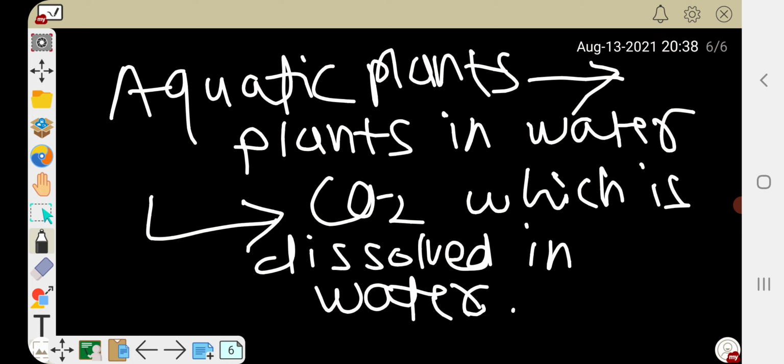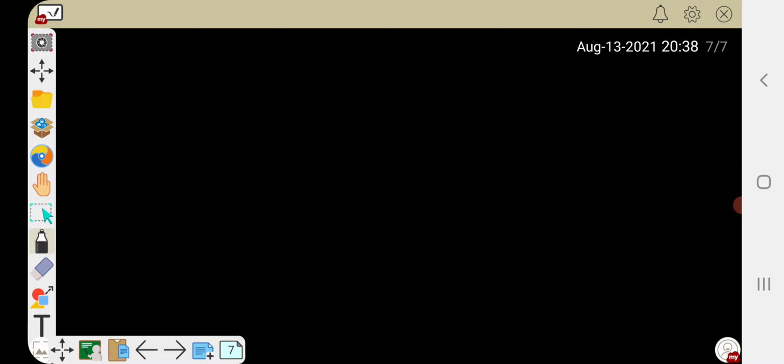Oxygen is a byproduct of photosynthesis, so harmful carbon dioxide gas is taken out or utilized for photosynthesis, and in turn the plant gives us fresh oxygen which is very essential for our day-to-day life, so we should plant more trees. It is very essential to balance our environment also.